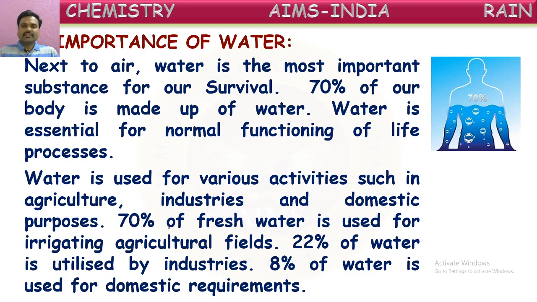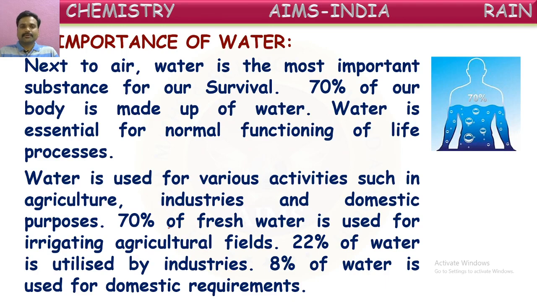Water is used for various activities such as agriculture, industries and domestic purposes. In agriculture we use water, in industries they use it for production of different things, and in our homes also we use water for many things.